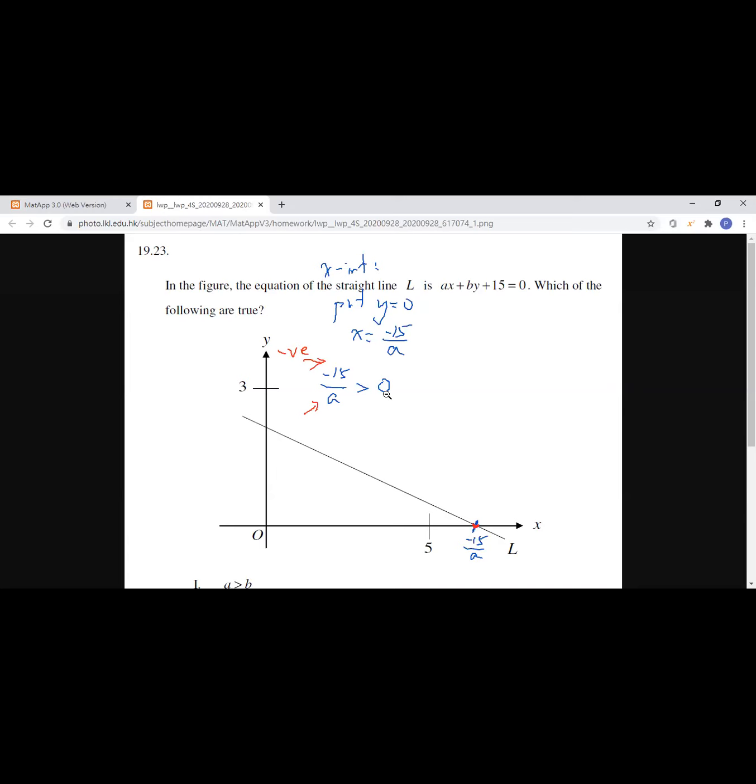Negative. It should be negative, right? Okay, because double negative will give the result to be larger than 0. So the first thing we can determine is A is negative, which means that A should be less than 0.